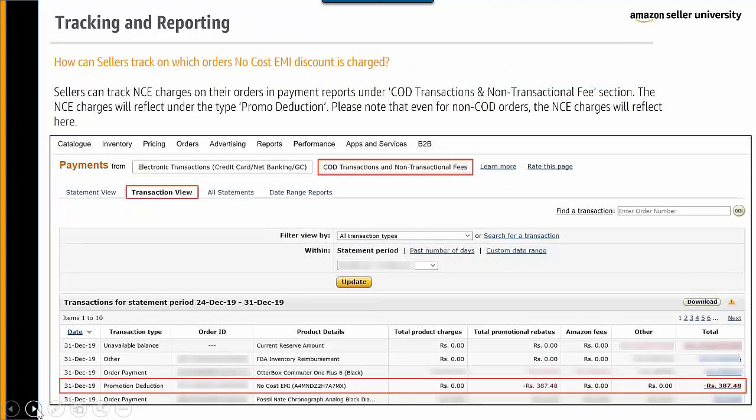How can a seller track on which orders no-cost EMI discount is charged? From the report section, you'll have to click on the option that says payments, where you have to stay on the transaction view. So whatever the product detail and the transaction type says as promotion reduction and no cost EMI are the interest charges that will be deducted from your account every time there is an order that is placed via no cost EMI.